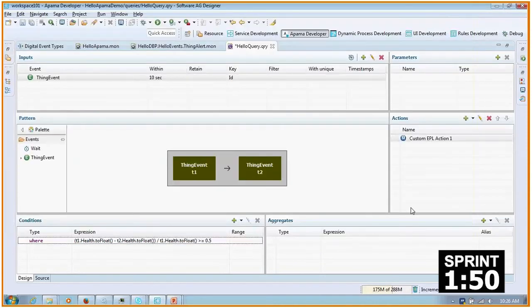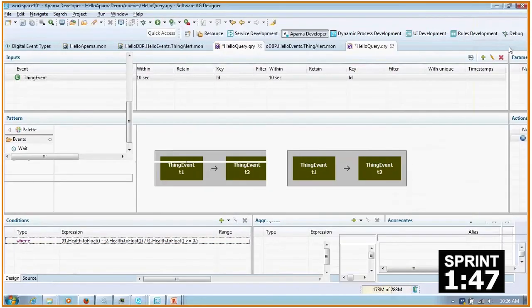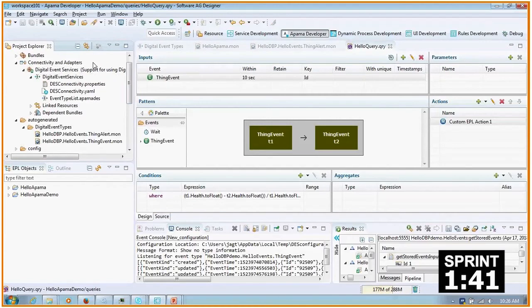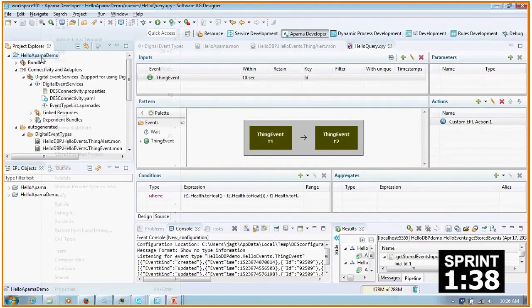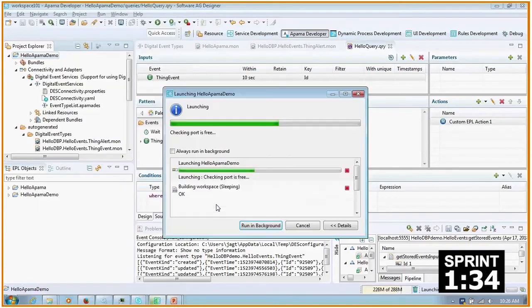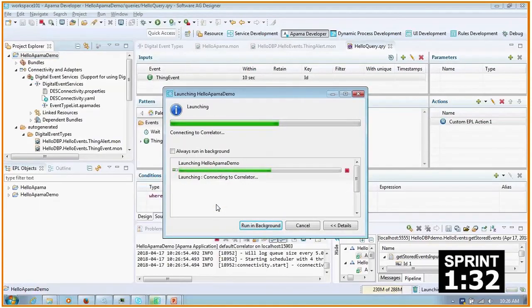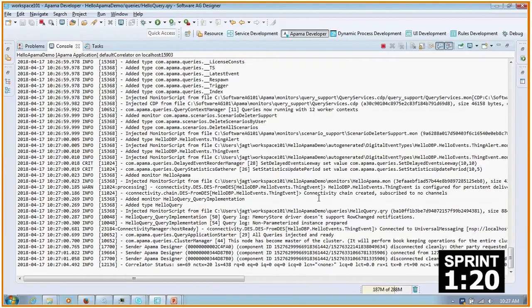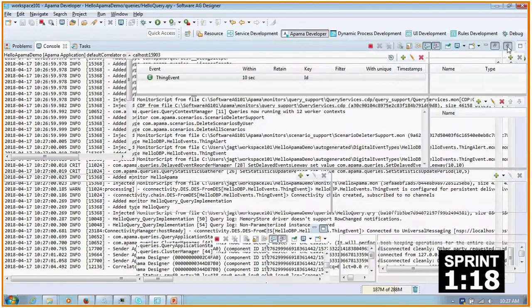So you'll have a whole stream of events coming in, but only if that condition is matched, two events with a reduction of more than 50% within 10 seconds, then Apama will emit onto digital event services an alert event saying that there is a potential issue, and of course that's now a higher value event that we can now take action on. So he's now running the Apama correlator, the Apama engine, inside of Designer, because that's just nice and easy when you're writing code for testing.